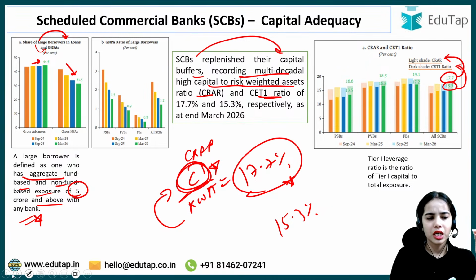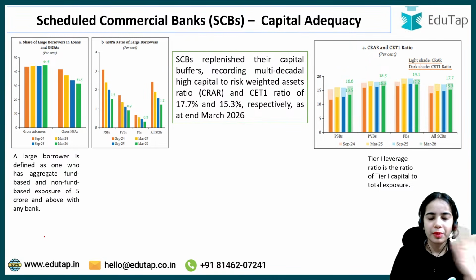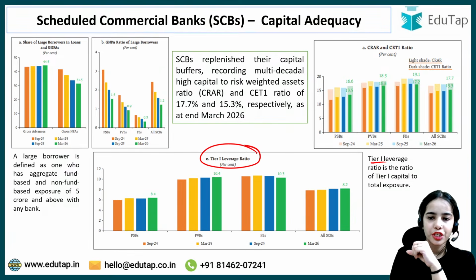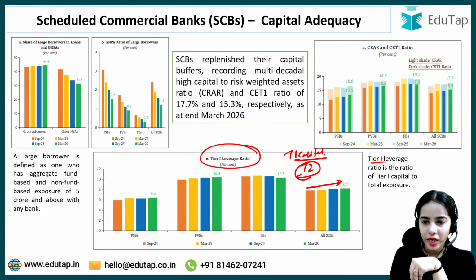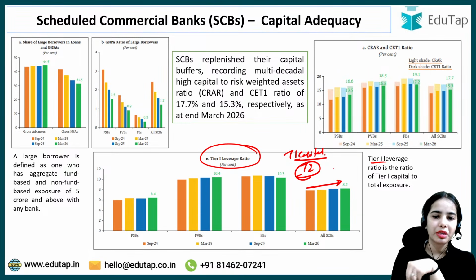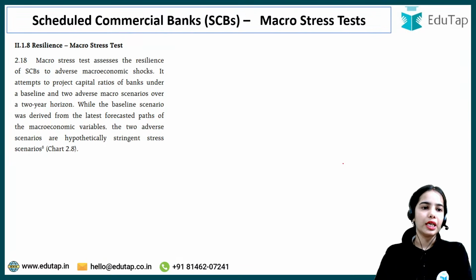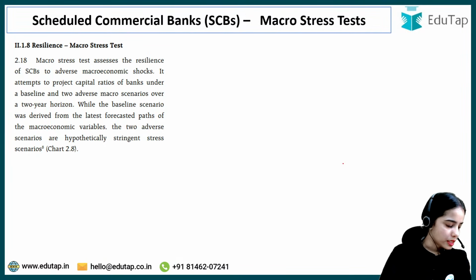This we have discussed because it was in the first chapter also, it is in the second chapter also. Now coming to the tier 1 leverage ratio, that is basically the ratio of tier 1 capital, the most liquid capital that the bank has, divided by the total exposure. So the tier 1 leverage ratio has improved. That means the tier 1 capital against the total exposure has improved. Now coming to the macro stress test.